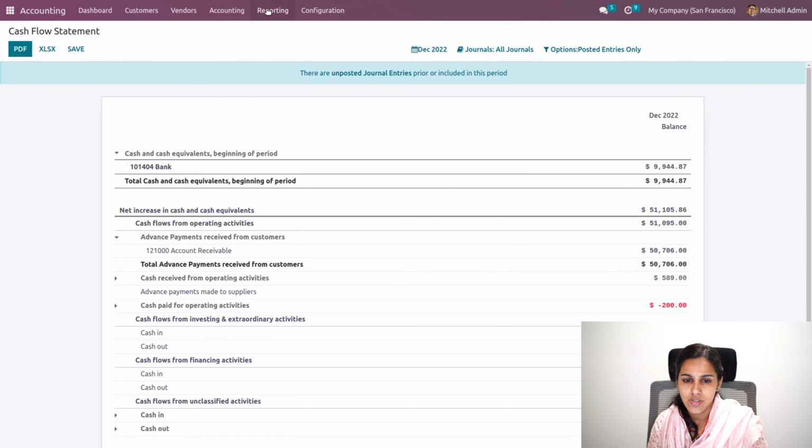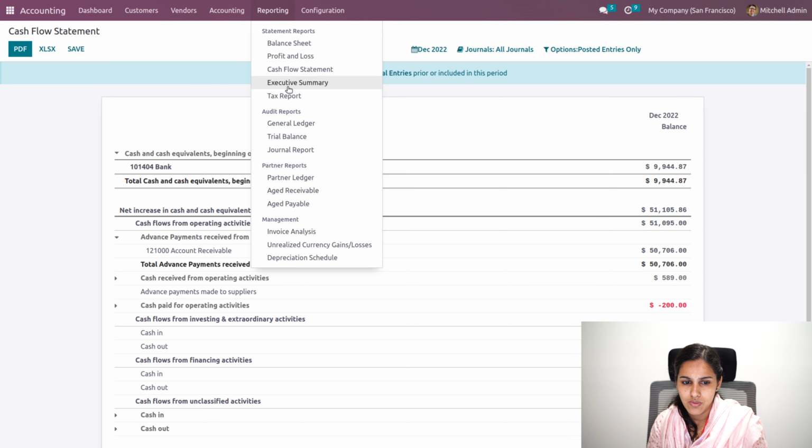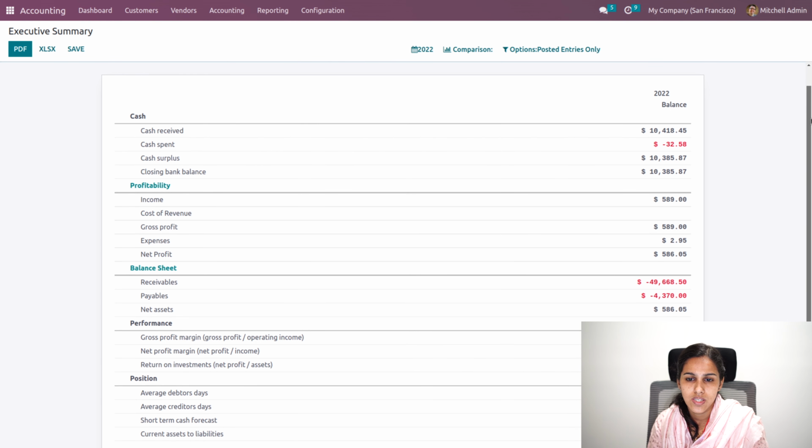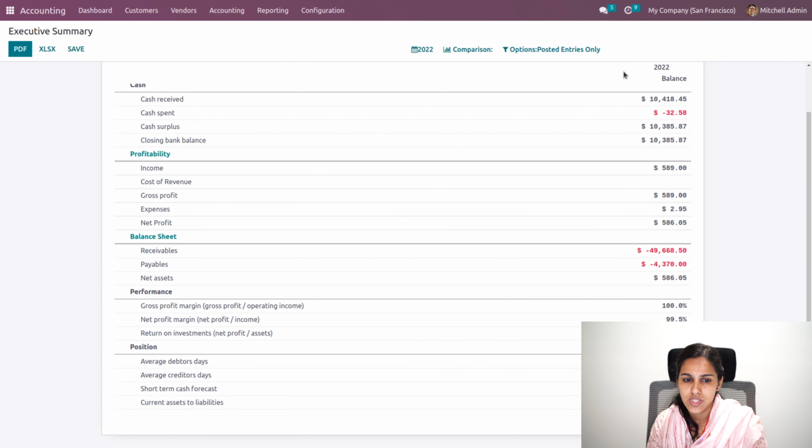Then we'll be moving to the executive summary. This will summarize the financial status of our company, where we'll be able to view the details of the cash we received, spent, surplus, the closing bank balance, and the profitability details. That is, as we show in the P&L report, the income, direct income, gross profit, expense, net profit.